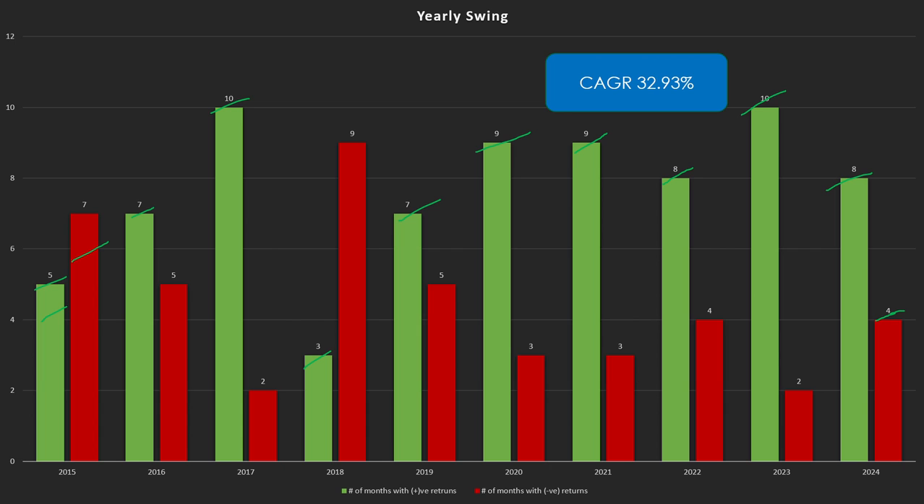So what is the takeaway from this? The takeaway is that the CAGR over the last 10 years of the sector is 32.93. It's a humongous CAGR, very, very good CAGR of 32.93%.